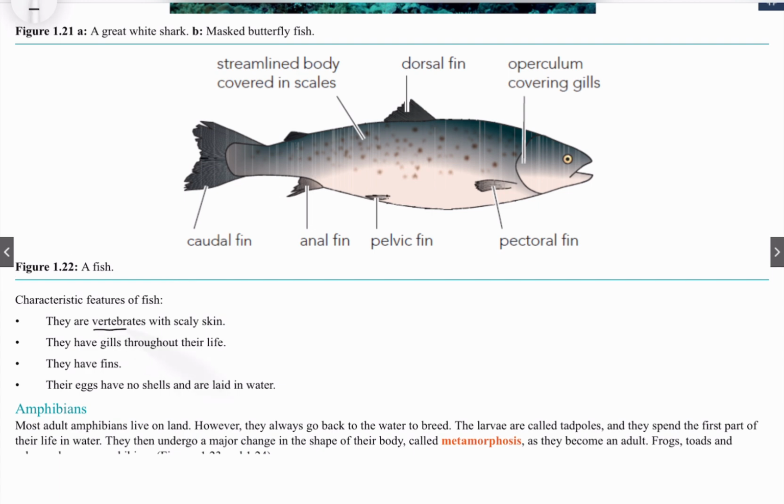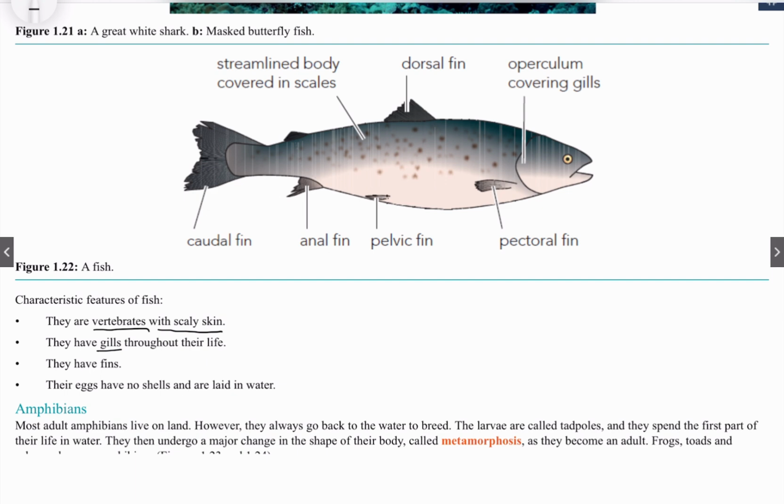First of all, they have vertebrae. If you recall and look at your notebook, vertebrae are the backbone, which is the bone in the back. They are covered with scaly skin, so the skin of the fish, this part. In my assumption, the backbone will be here. If you do eat fish, you will notice that fish has a bone around this part, and that is the backbone.